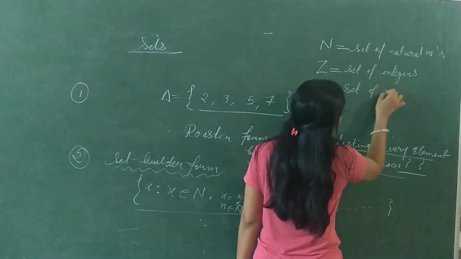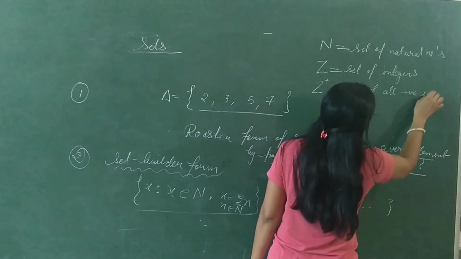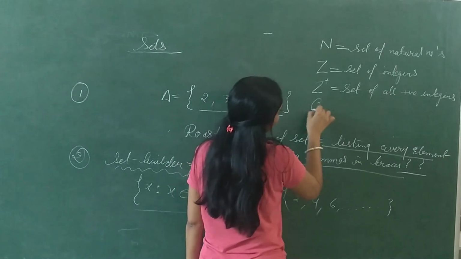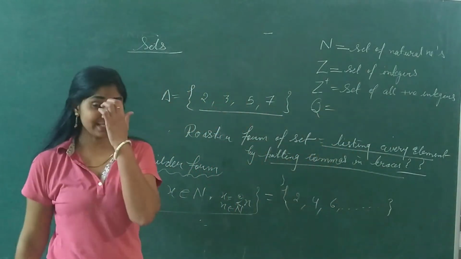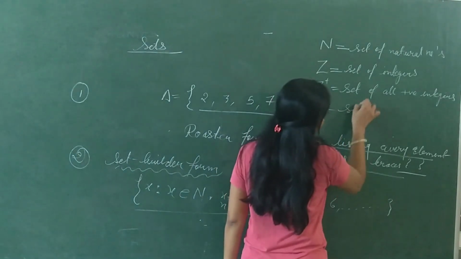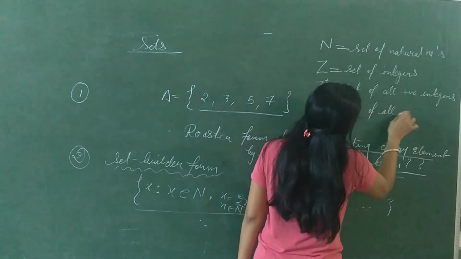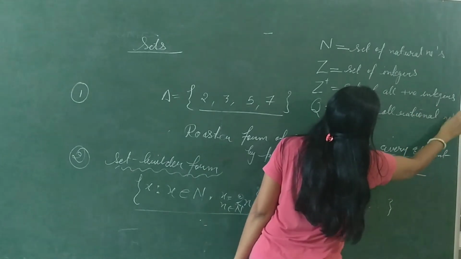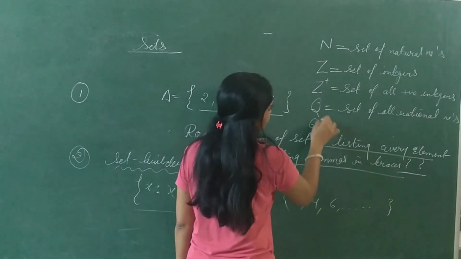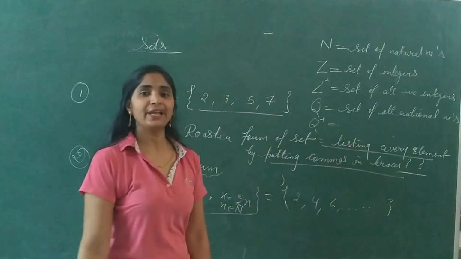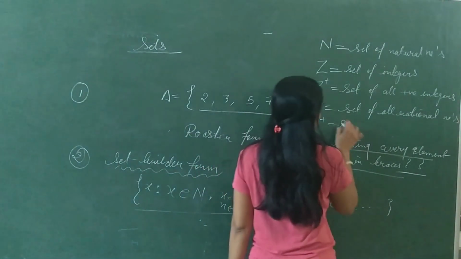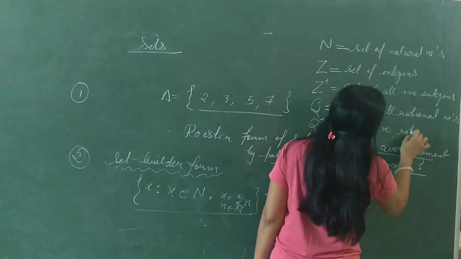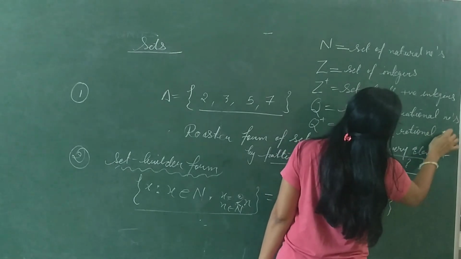And next is Q. Q means set of all rational numbers. Q positive means set of only positive rational numbers.